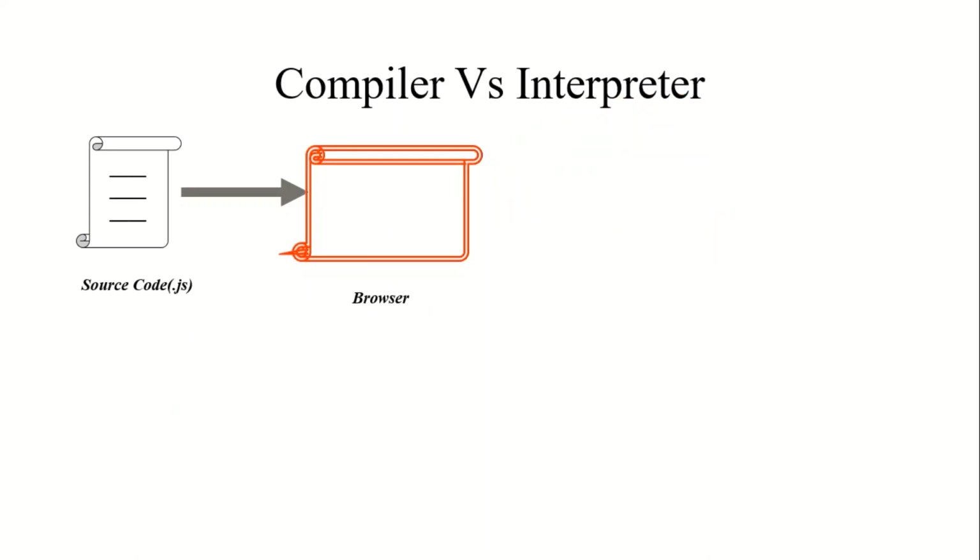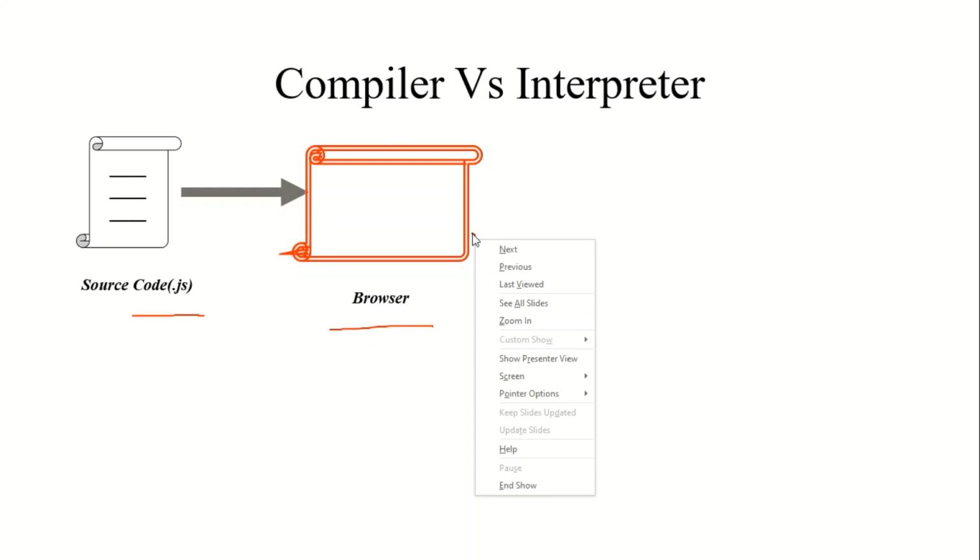What is interpreted language? To understand this, consider a particular source file with .js extension. .js extension specifies JavaScript. JavaScript is interpreted language as JavaScript runs in a browser. It runs inside a browser, more specifically. It cannot run independently.